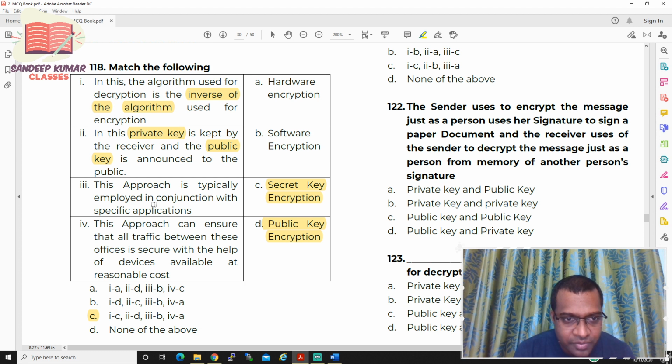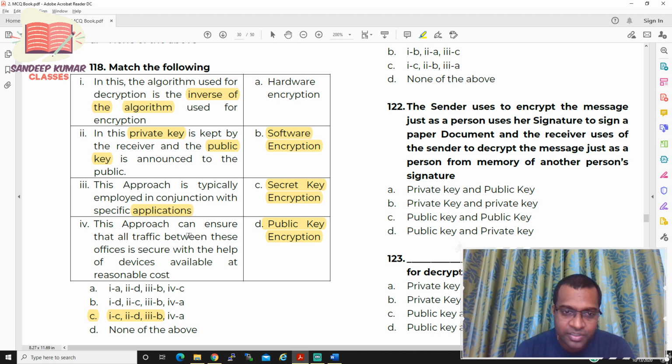This approach is typically employed in conjunction with specific applications. Applications means software, so the option should be B. So the third one is B. So first one C, second one D, third one B. Up to here it's right.